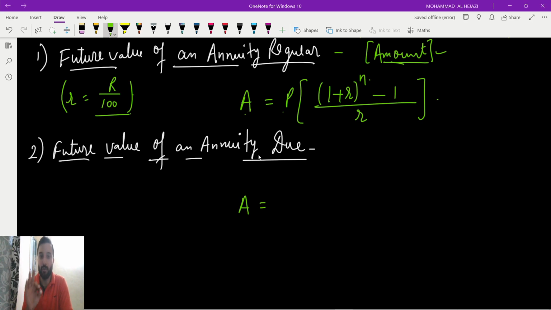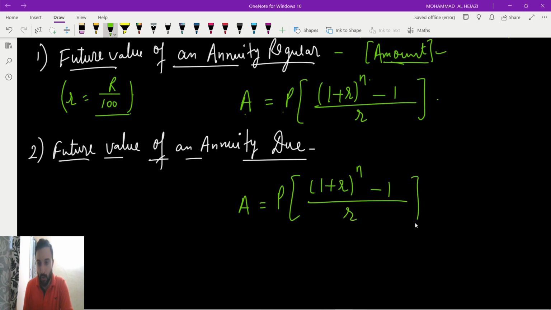Future value of annuity due, see the formula, same. Amount equals principal into (1 plus r) whole power n minus 1, divided by r. See, the formula is same, we have to make a little change, only 1 into (1 plus r). See the formula of future value of annuity regular and future value of annuity due, similar, only we have to make a little change, that is multiply by (1 plus r).